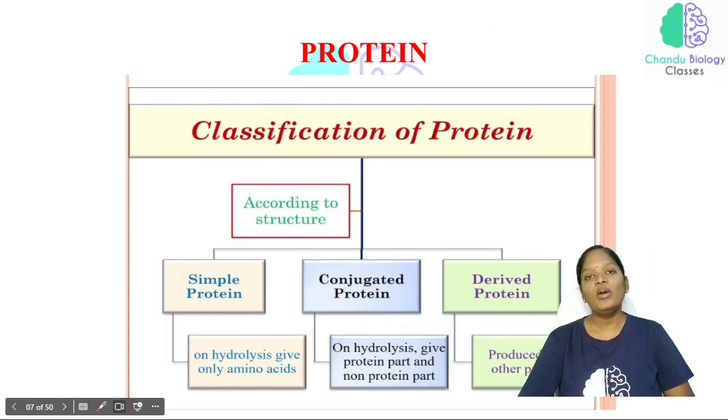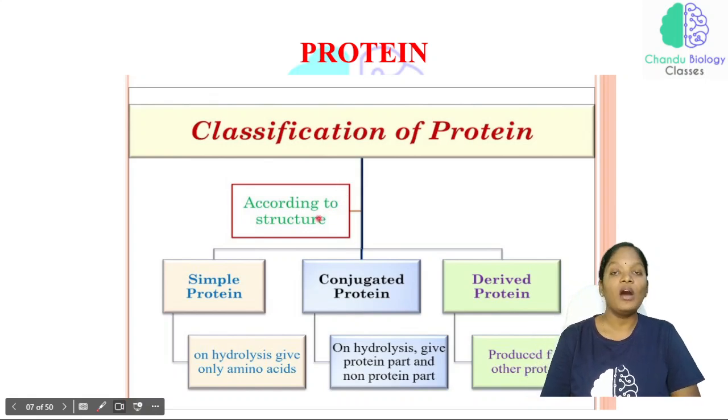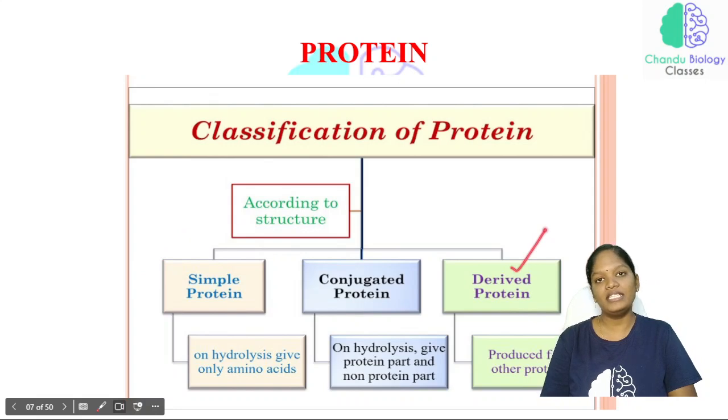Now, how are proteins classified? According to their structure, we are classifying the proteins into three different types. One is simple protein, another one is conjugated protein, and the third type will be the derived protein. So just like in the lipids.